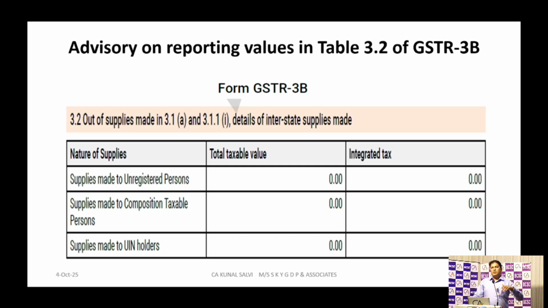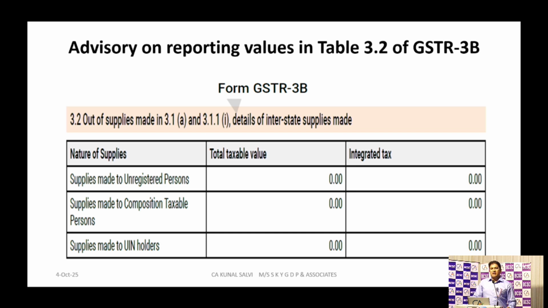These are getting auto-populated from your GSTR 1. Whatever data you have uploaded in the GSTR 1 return gets captured in this 3.2 table of GSTR 3B. So they have come up with the advisory that these figures in table number 3.2 will be auto-locked, a hard lock. They cannot be changed by the taxpayer while filing their GSTR 3B. Now, while filing GSTR 3B, we can change the figures of table 3.2, so they are of the opinion that they will make it a hard lock.